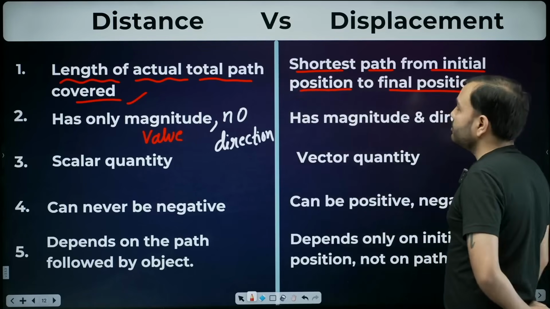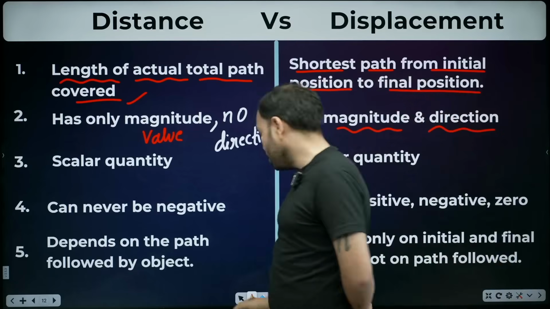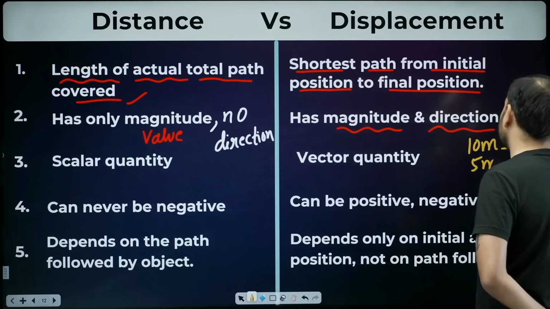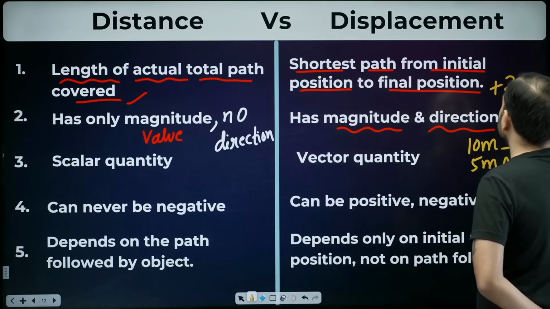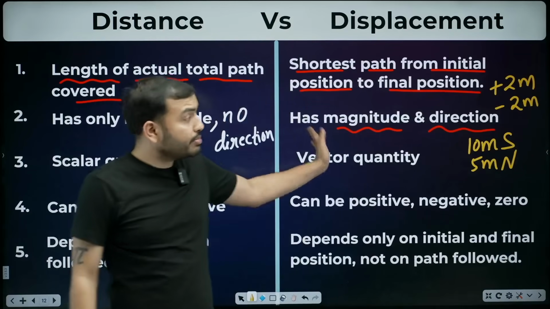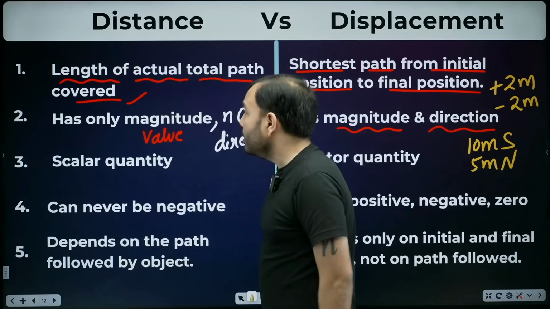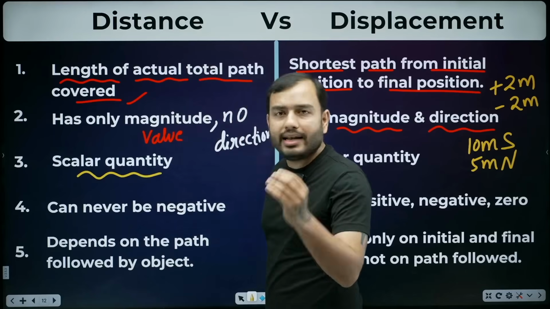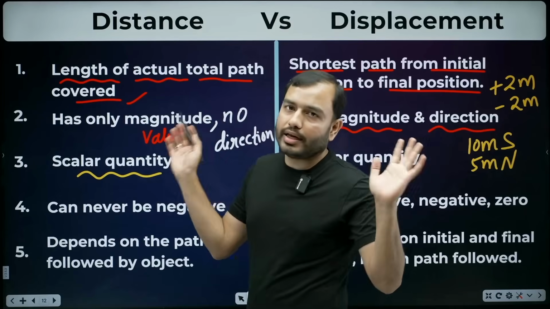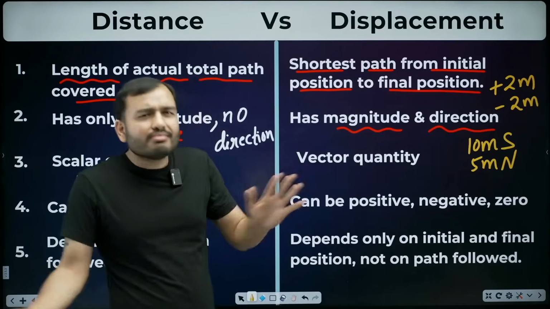Displacement has magnitude, that is value, and direction. 5 meter north, right? 10 meter south, like this. Or it can also be written as plus 2 meter, minus 2 meter. There can be many ways to give direction. Not in detail, we just have to remember that in displacement, direction is also there and value is also there. Next thing, dear, what kind of quantity is distance? Scalar. Beta, scalar quantity means the one that has only value and no direction. There are exceptions too. Current is one exception, but for now, leave it.